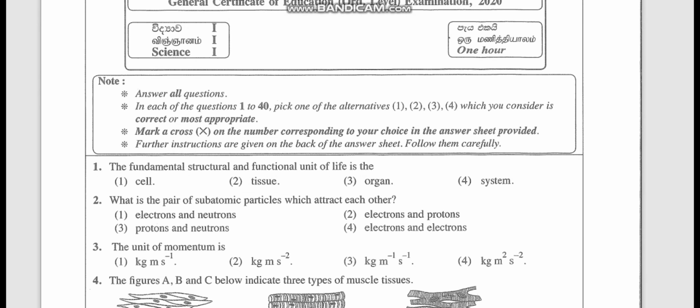Yes, we will be having 40 MCQs to be answered within 1 hour. This paper will be given separately. It can be before the break or after the break. So definitely you have to practice the MCQ paper for 1 hour.